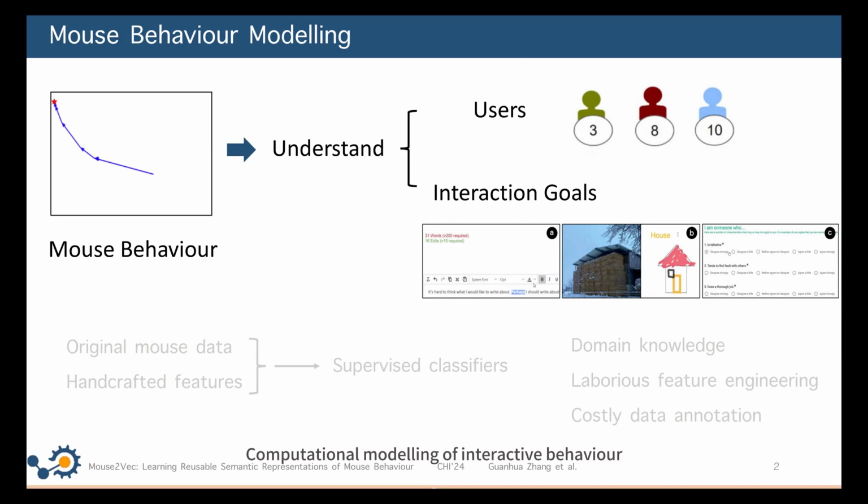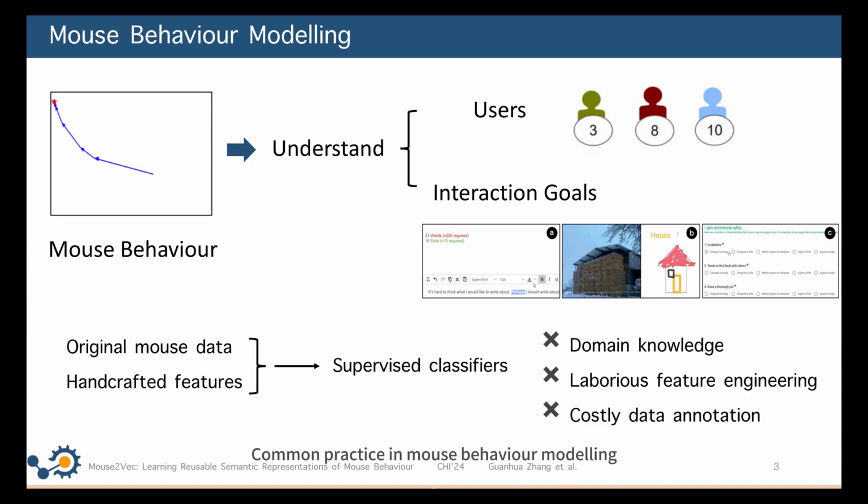Computational modeling of interactive behavior has emerged as a key component to understand users and interaction goals. Mouse input is particularly promising given that it is readily available on a large number of devices and pervasively used in daily life. Mouse behavior is a spatiotemporal signal that encodes both the continuous on-screen location of the mouse pointer as well as discrete mouse events, such as clicks.